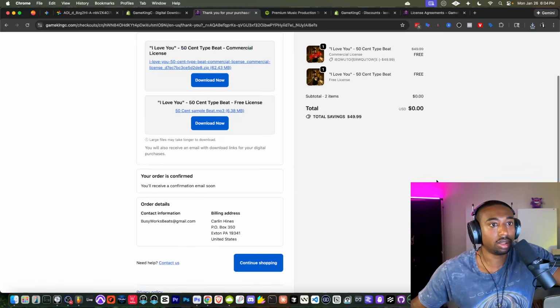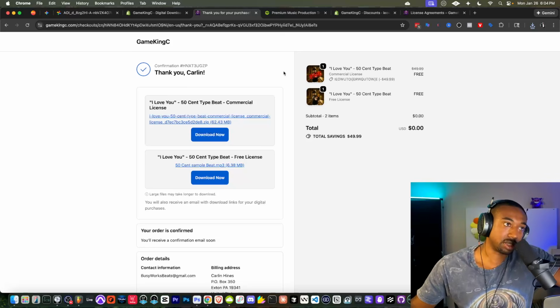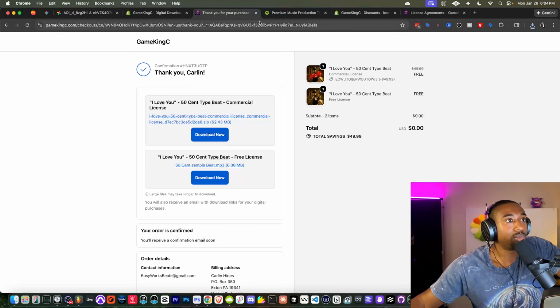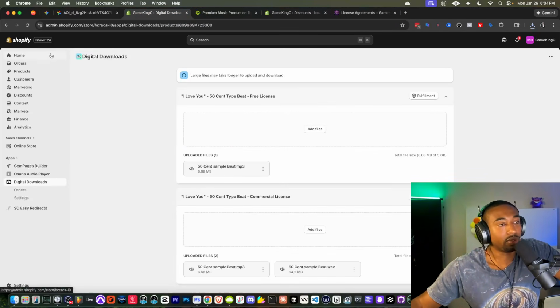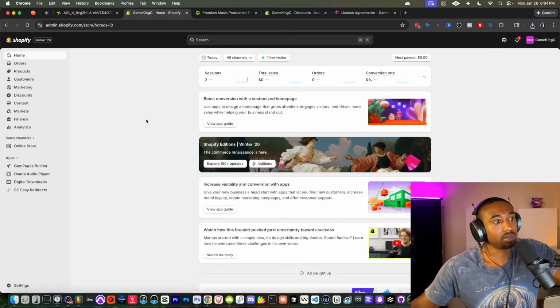So that is how you can create your own beat store, your own music store, without using BeatStars, without using TrackTrain, without using Airbit. And again, what's the point of a middleman if they're just going to take a percentage of your stuff? You're basically driving everybody to their website where you're competing against other people. There are so many reasons why you want to set up your own store.